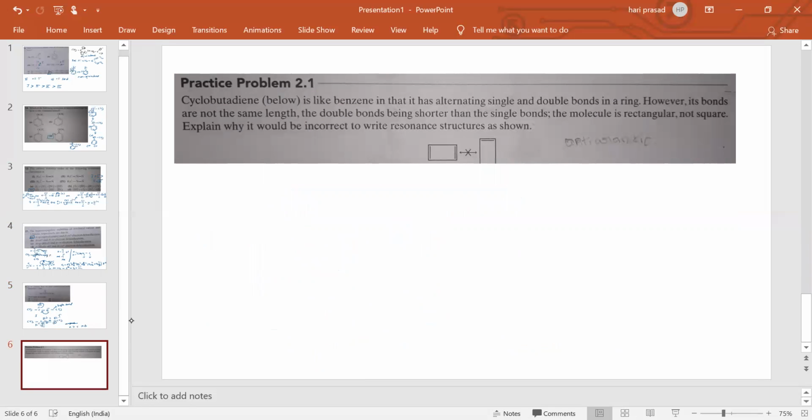Next, here if you take this carbon, if you take sp2 hybridization, we have to give triangular planar. If it takes triangular planar, it will go for delocalization. How will it take triangular planar? It cannot take triangular planar, therefore delocalization is not possible. That's why it is not square, it is rectangle. Okay, let us stop.